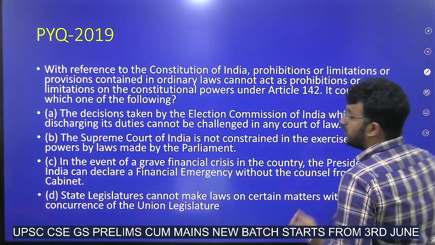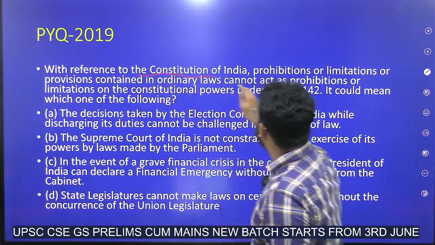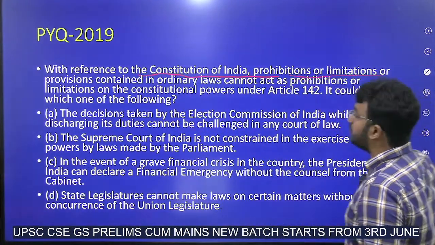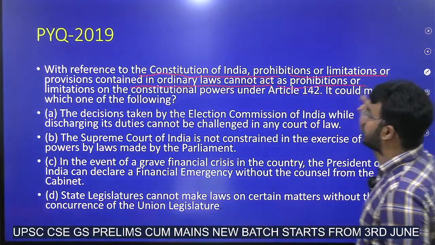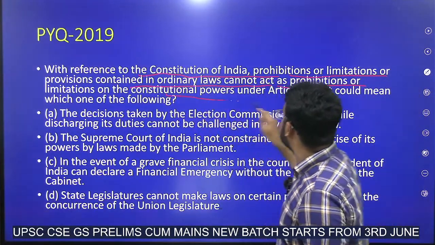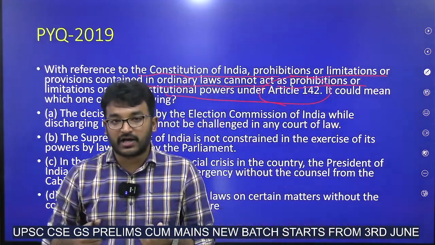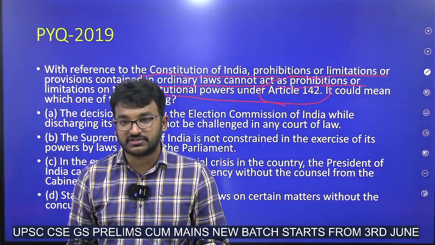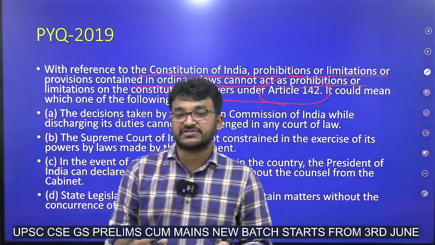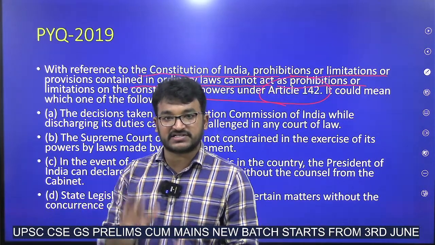For example, in 2019, they asked: with reference to the Constitution of India, prohibitions or limitations or provisions contained in ordinary laws cannot act as prohibitions or limitations on the constitutional powers under Article 142. If we know the original context of these articles, we can easily answer those questions. Not only this, many questions related to the judiciary of the same background have been asked. That's why we are discussing this first.